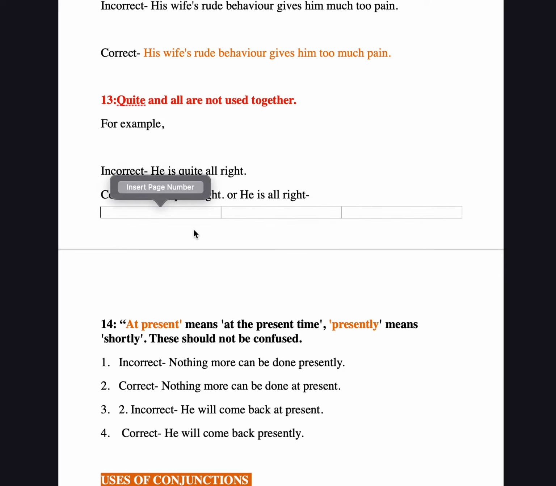The proper and right sentence is "He's quite right." Quite right means he's good, but all is not used here. Another correct use is "He's all right." Here quite will not be used with it.